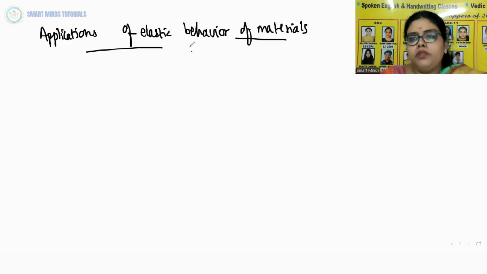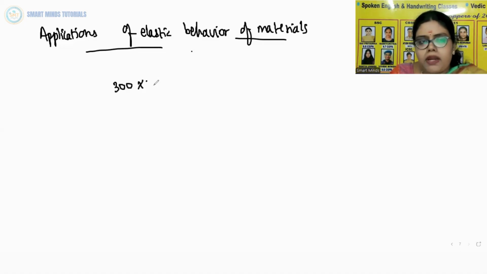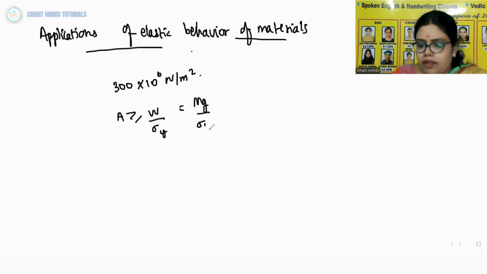We know that mild steel has a yield strength of about 300 into 10 power 6 Newton per meter square. So area of cross section is always greater than or equal to W by sigma y, that is mg by sigma y.